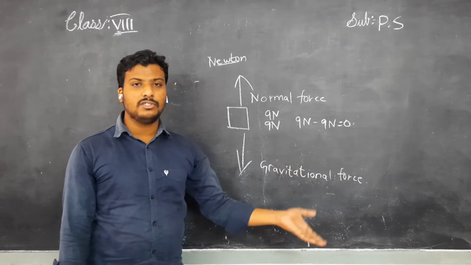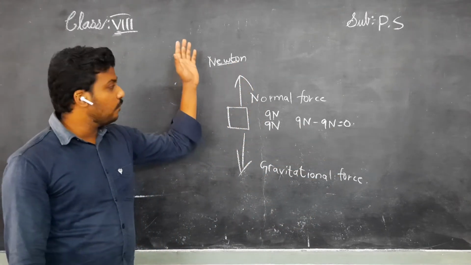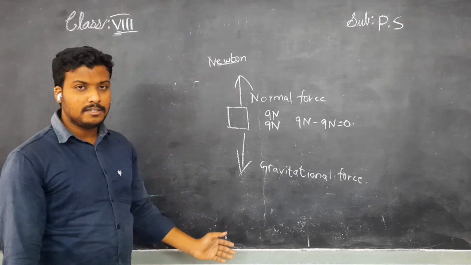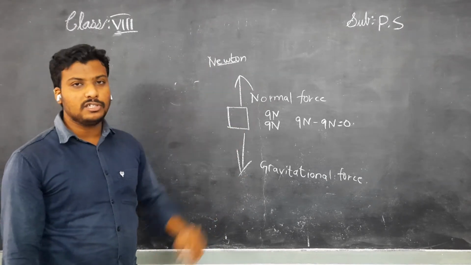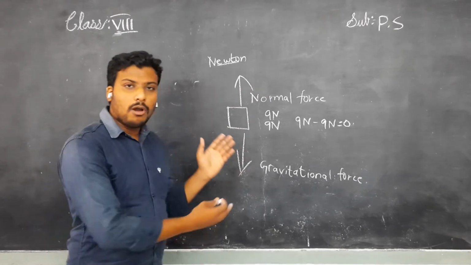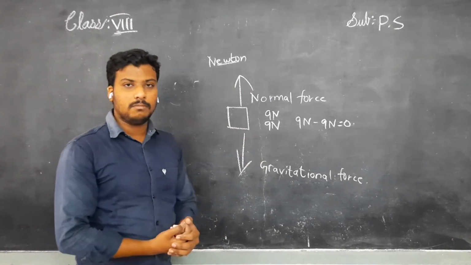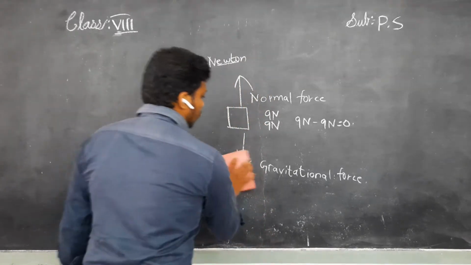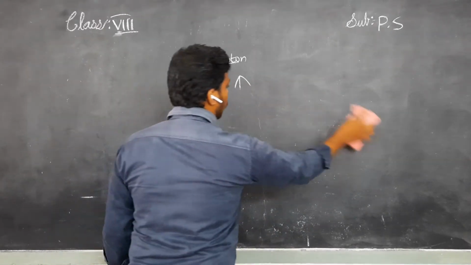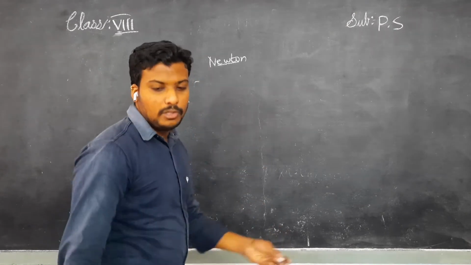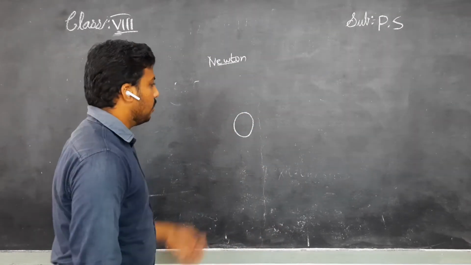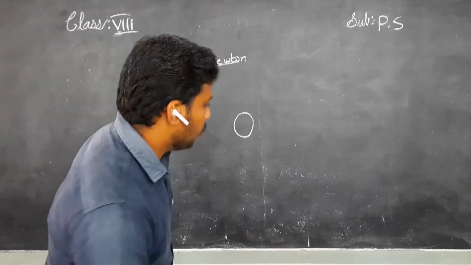9 minus 9, how much? 0. But they are acting in different directions. One is acting upward and one is acting downward. Means they are quite opposite, children. Understand? They are not moving too. That's why they are balanced. Understand, children? Right now we'll see one more example of net force. This is a net force, children. Here the net force is 0. Understand, children? But we'll see one more example.